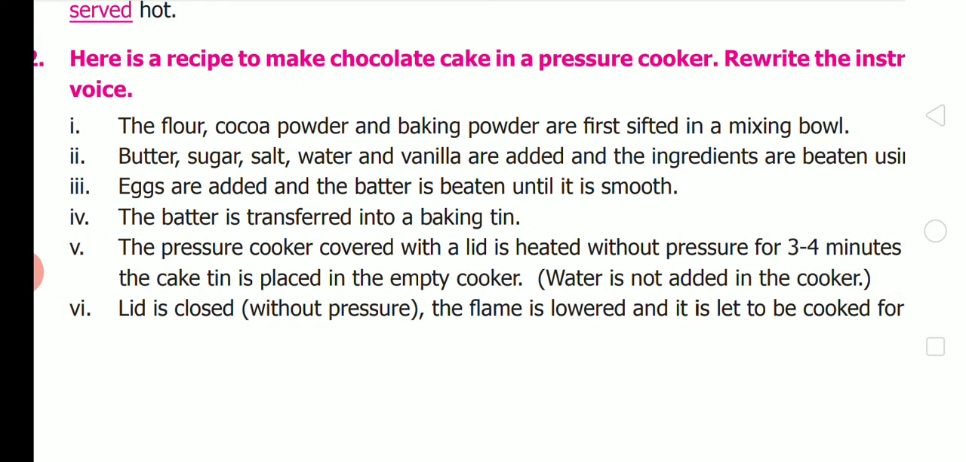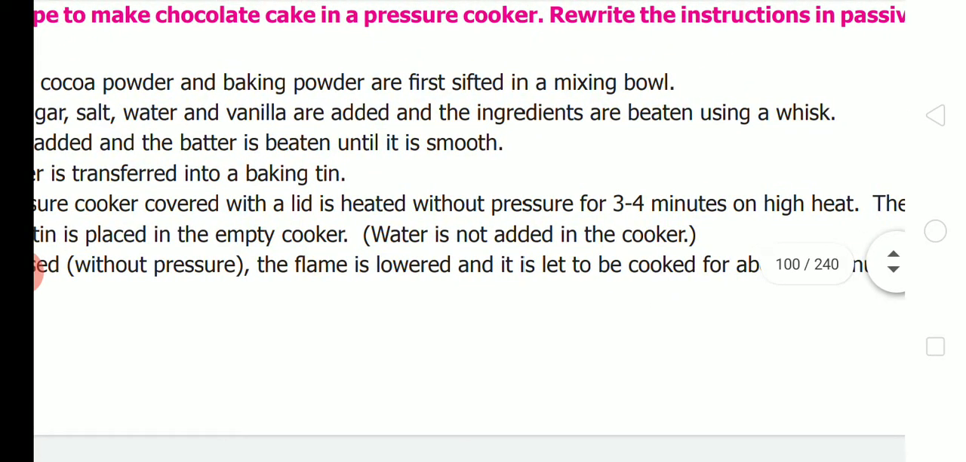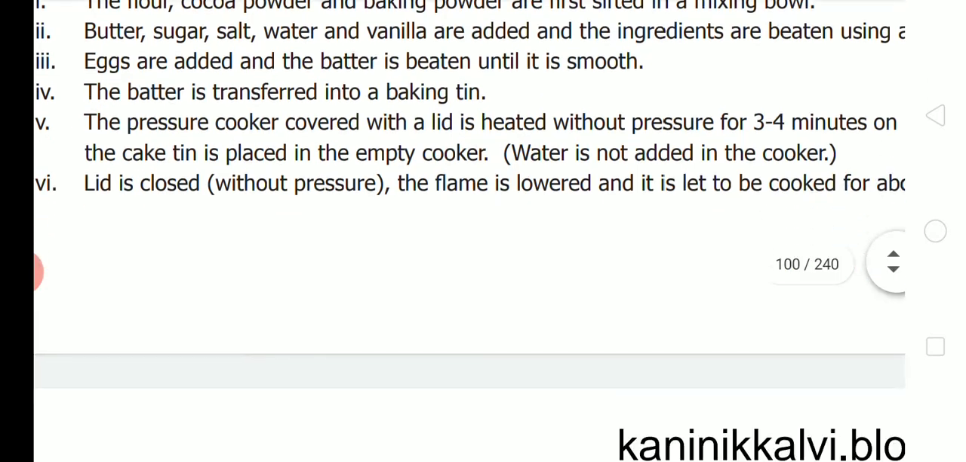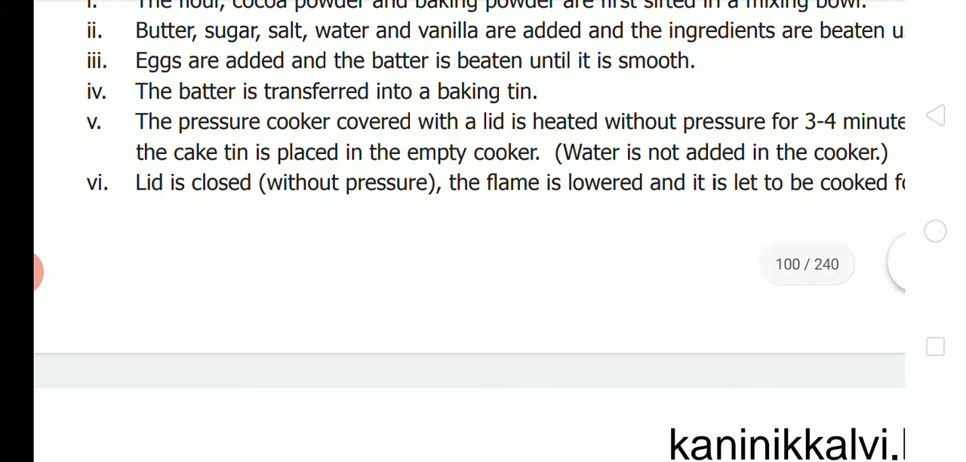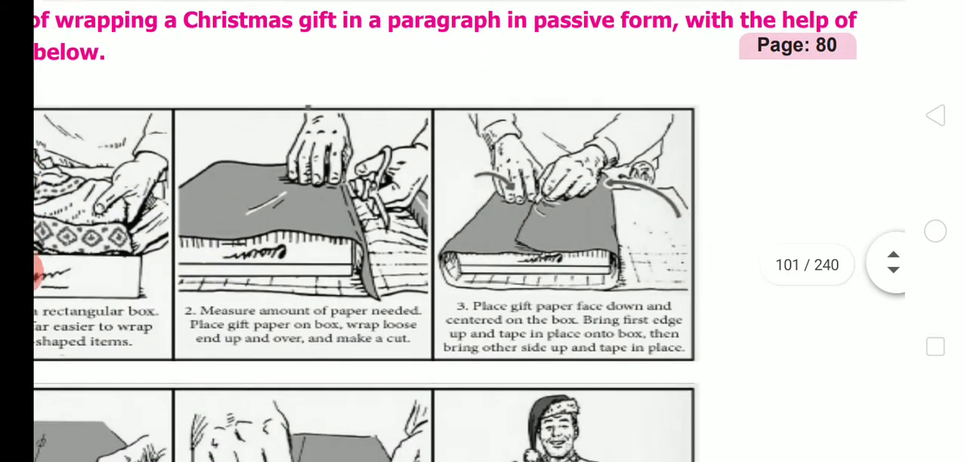Thirdly, eggs are added and the batter is beaten until it is smooth. Fourth point, the batter is transferred into a baking tin. And fifth point, the pressure cooker covered with a lid is heated without pressure for 3 to 4 minutes on high heat. Then the cake tin is placed in the empty cooker. Water is not added in the cooker, students. Note the point. Then sixth point, the lid is closed without pressure. The flame is lowered and it is left to cook for about 30 minutes.